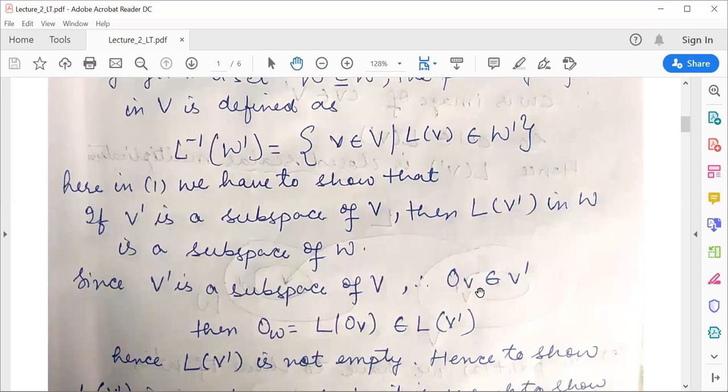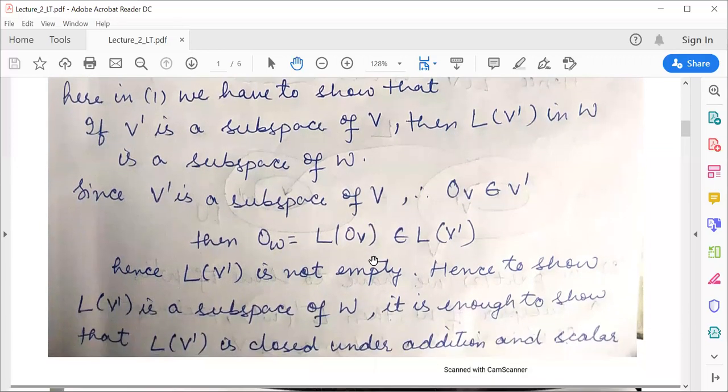Now to show the first part, we have to show that if V' is a subspace of V, then L of V' in W is a subspace of W. Means if my defined linear transformation is from a vector space V to W, and if I consider any subspace of V, then I'll consider a mapping over that subspace. Then it is a part of W, and it is not only a part of W, but it will be a subspace of W.